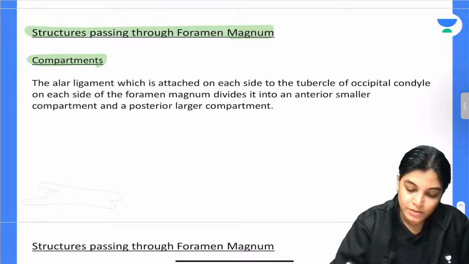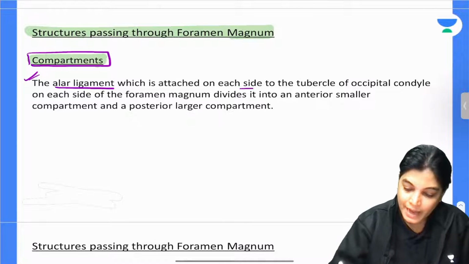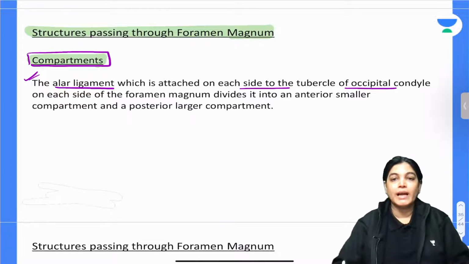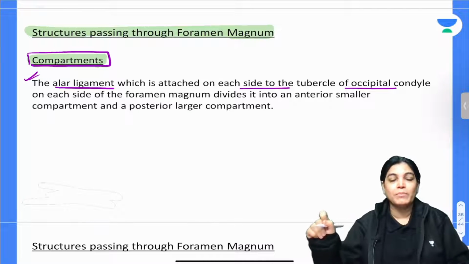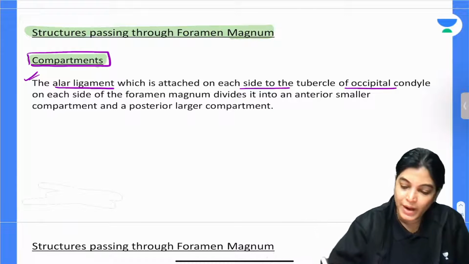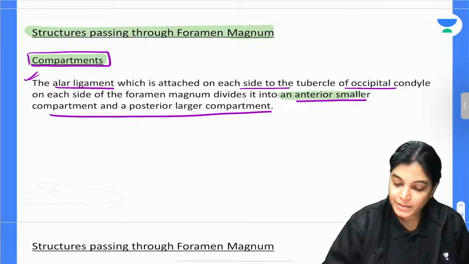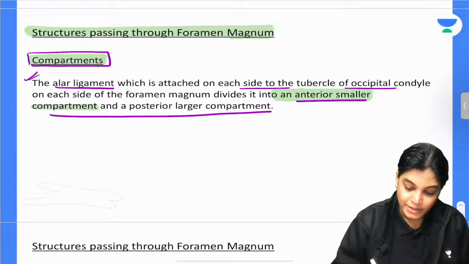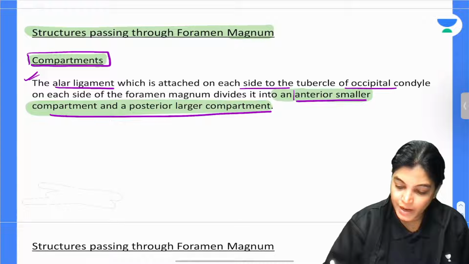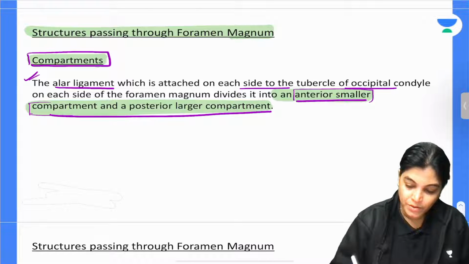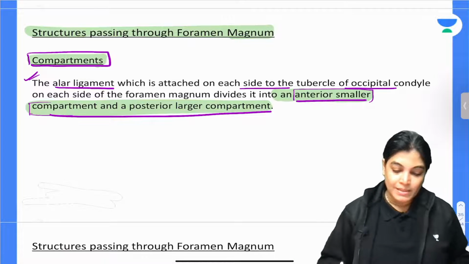Now, the alar ligament is attached on either side to the tubercle of the occipital condyles of the foramen magnum. The foramen magnum is divided into an anterior smaller compartment and a posterior larger compartment. The structure dividing it into anterior and posterior compartments is the alar ligament.